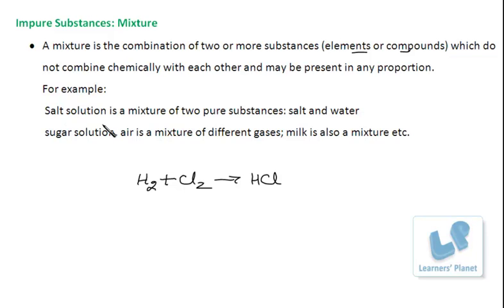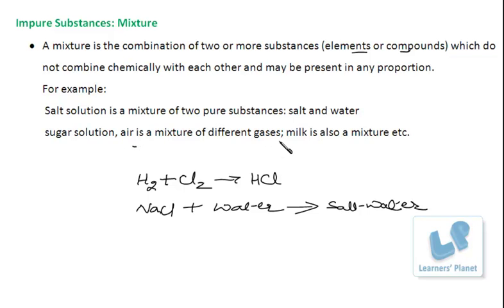For example, salt solution. In this, there are two pure substances, salt, that is NaCl, and water. They are mixed, and what you get here is salt water. Now we can easily separate salt from salt water by evaporation. Likewise, sugar solution is also a mixture, a mixture of sugar and water.